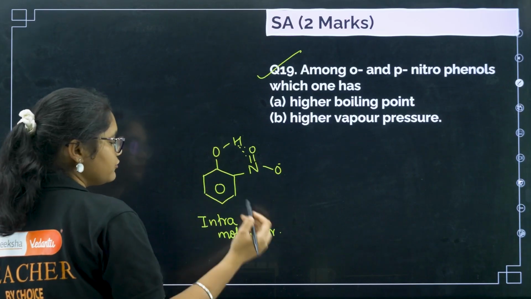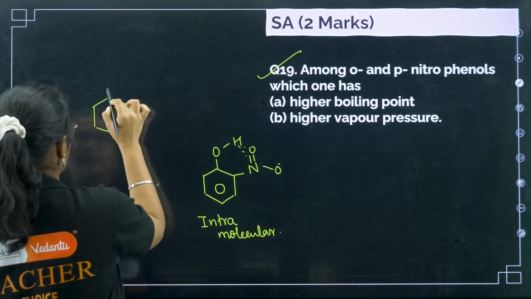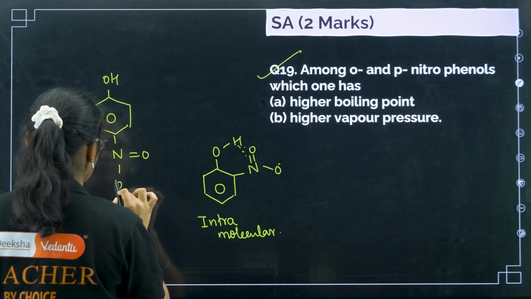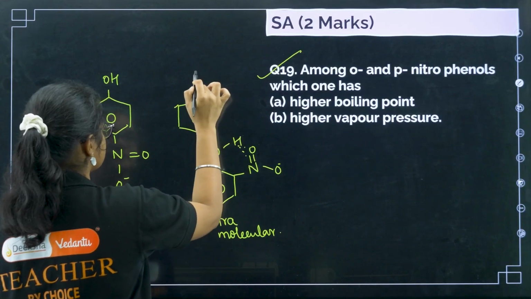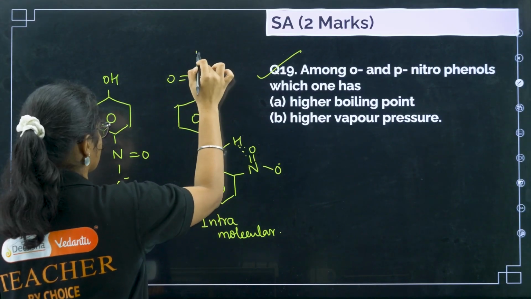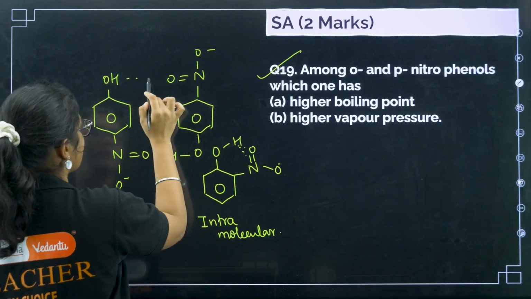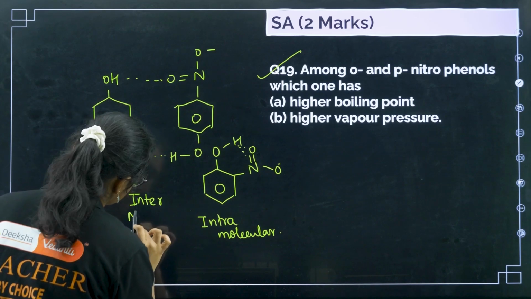Okay, but if you see para nitrophenol, I can draw it like this. So in this case, what happens? There is intermolecular hydrogen bonding.